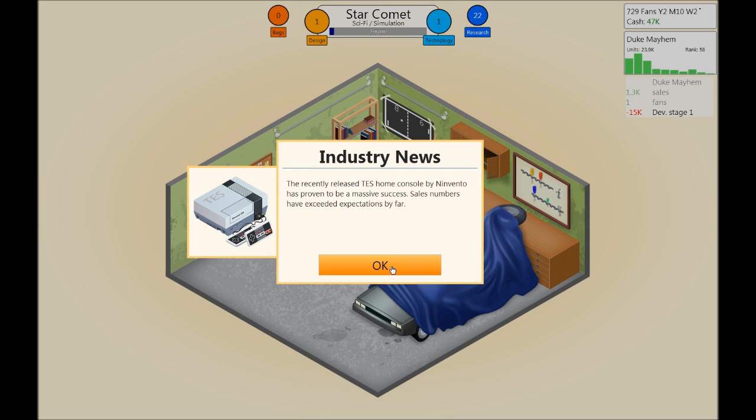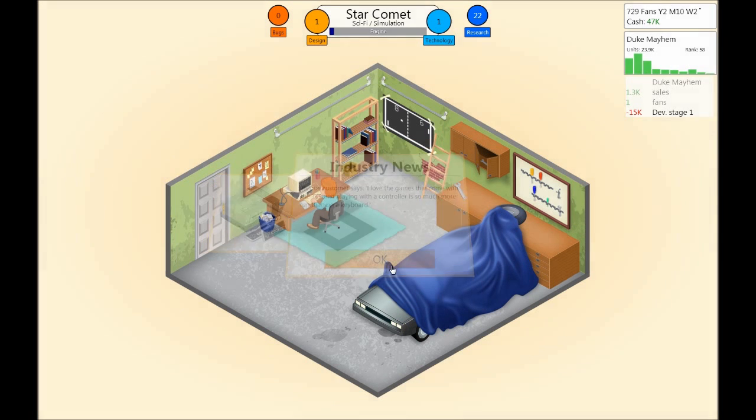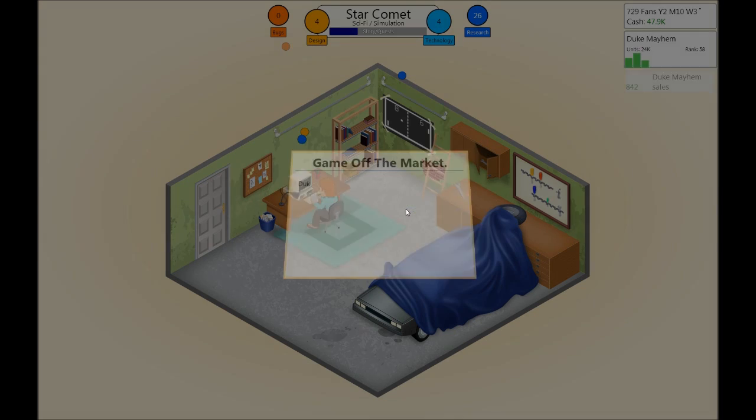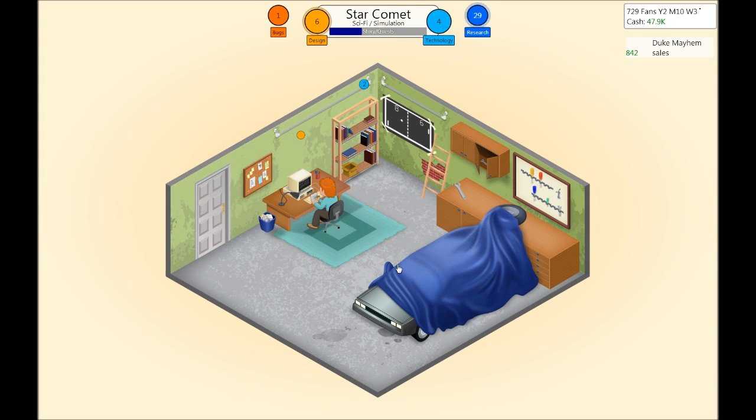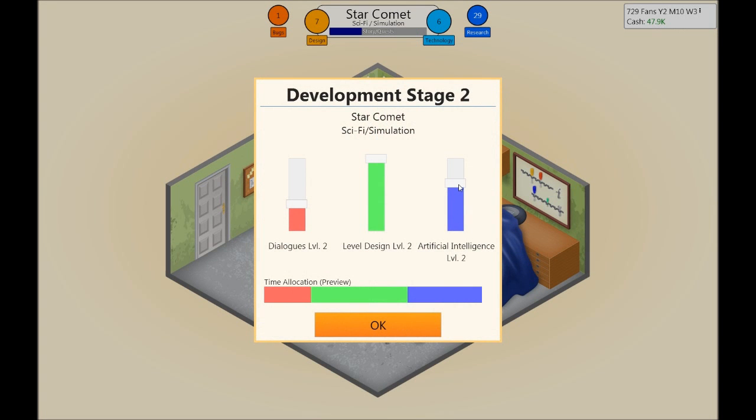Sales numbers have exceeded expectations by far. One customer said, I love the game's come out to the test, and playing with a controller is so much more fun than a keyboard. Yes, however, we don't have an engine with the controller, but hopefully that is okay. Sold 24,000 units, that's not a lot. And we are running low on cash.